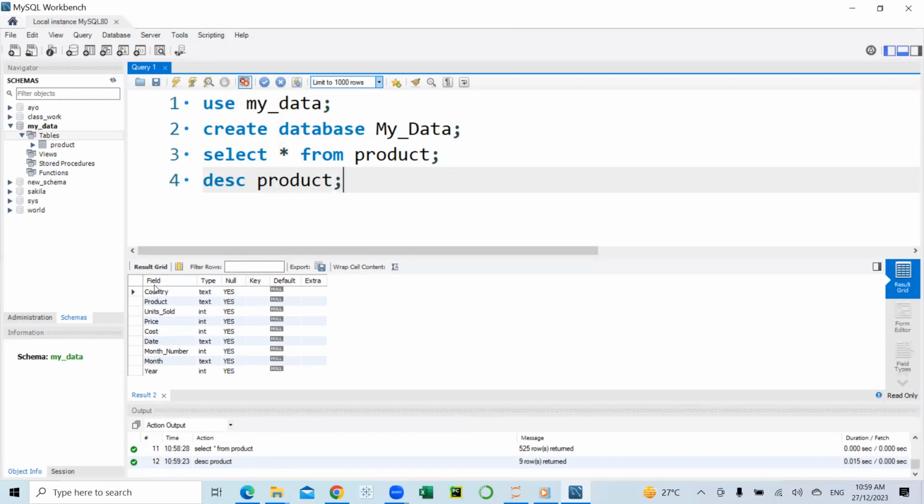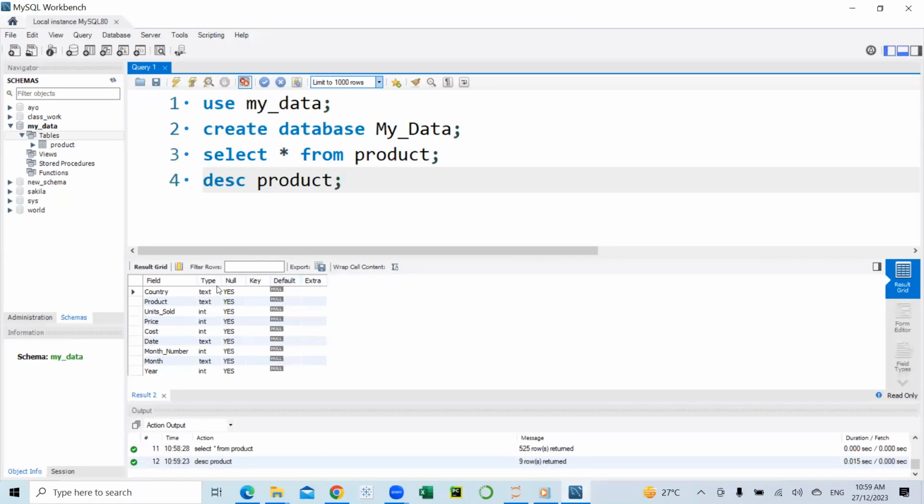I have the fields here, the data type, the keys on the table. And this is another column where we can identify if a column is a foreign key or not. If there was a primary key column on this table, it will be reflected here. The default values we set and the extras.